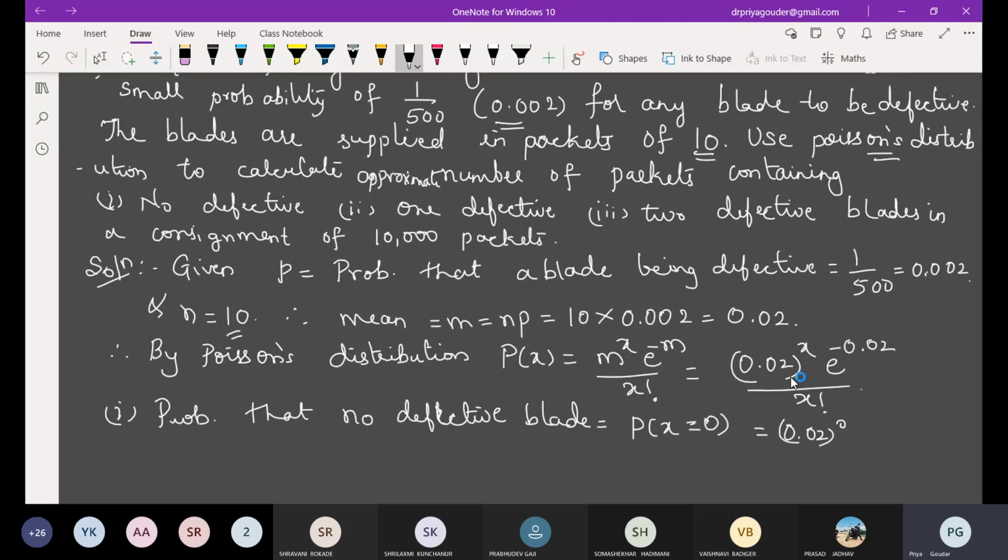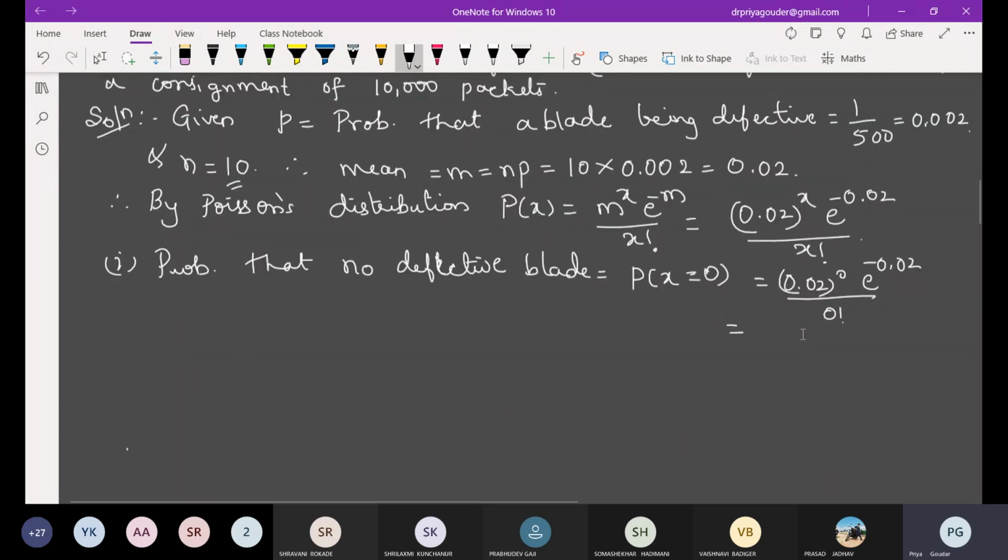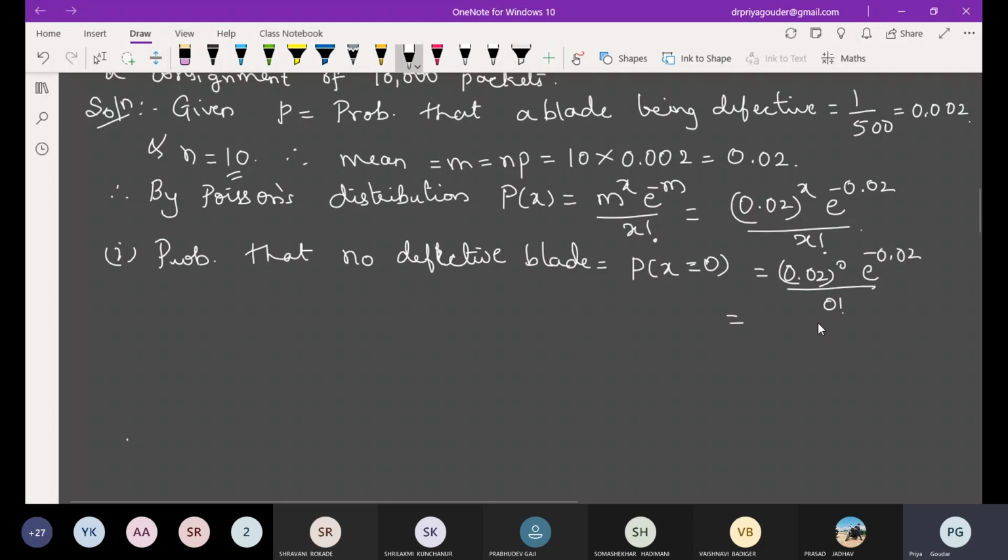But show the substitution. Sometimes if you write directly, they may cut the marks. What is the probability? 0.9802. Very good. So this is the probability value. Is the first condition over? Shall I go to the second one?